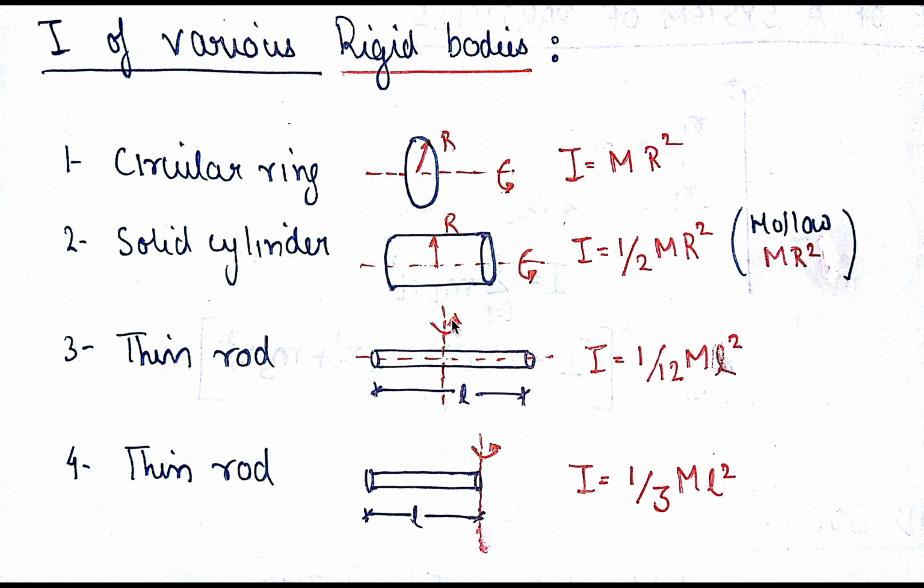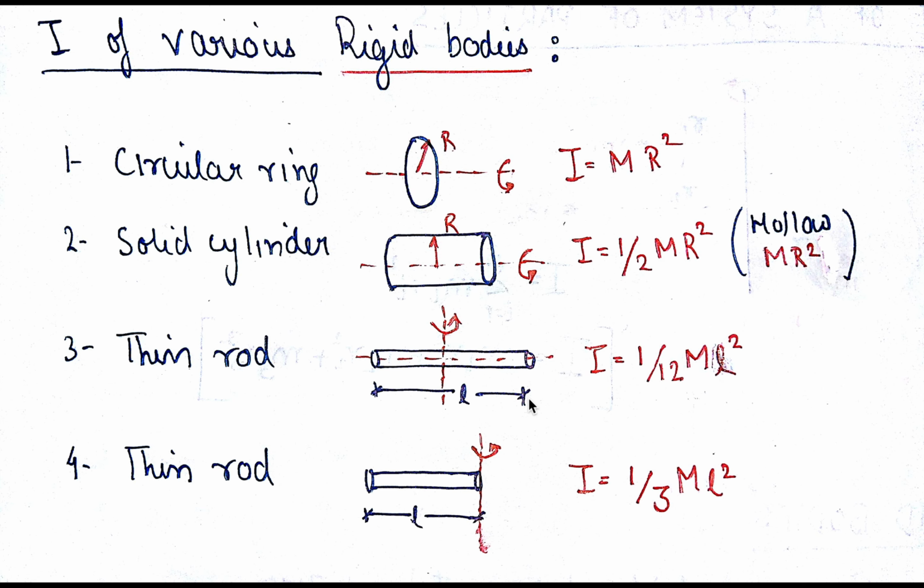There are two cases. In one, the axis of rotation is passing through the centroid. In the other, the axis of rotation is passing through one of its ends. Now here the moment of inertia is 1 by 12 ML square, and here it is 1 by 3 ML square. You can see that the moment of inertia of this is greater as compared to this, even though they are of the same length.